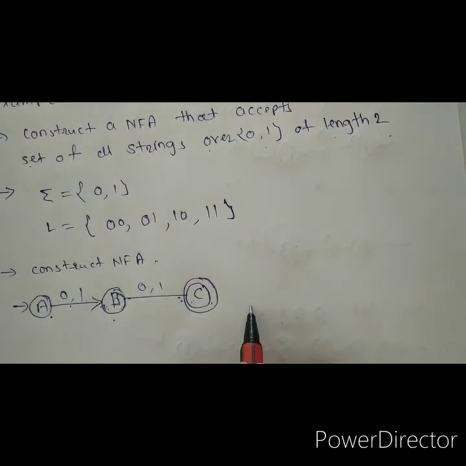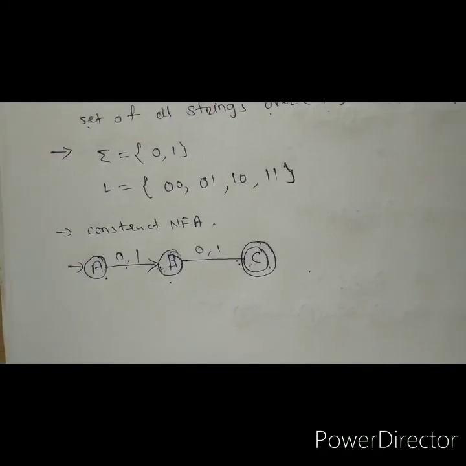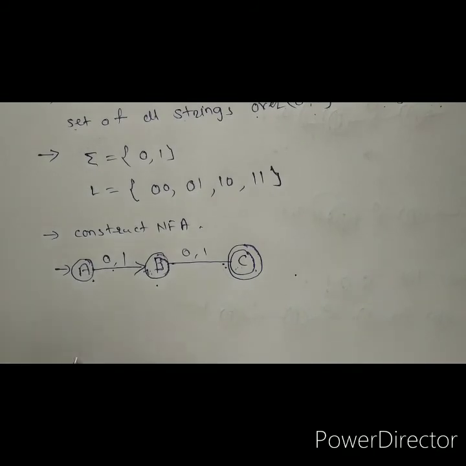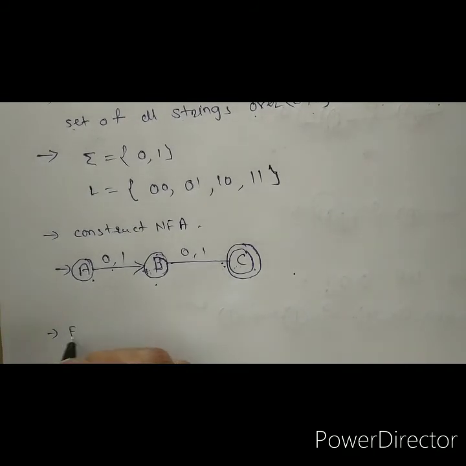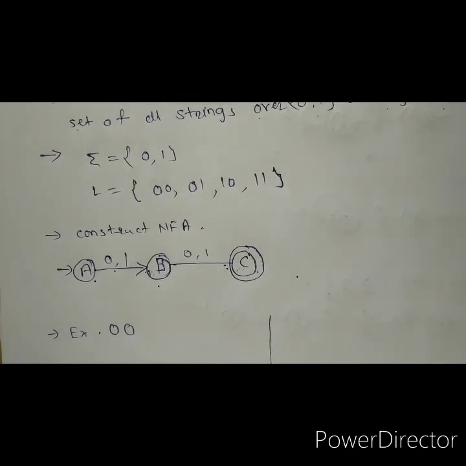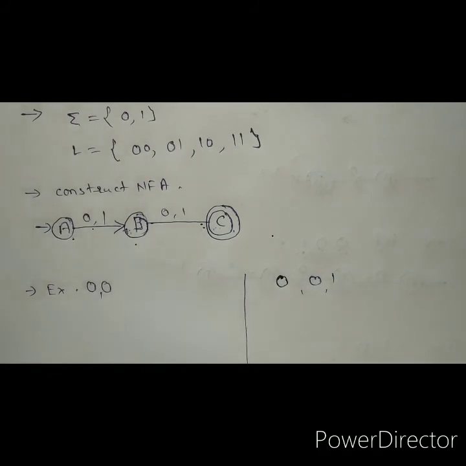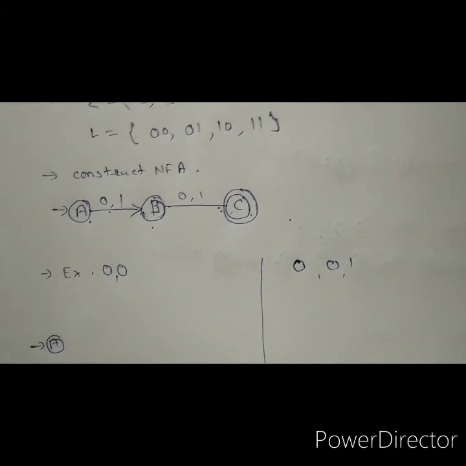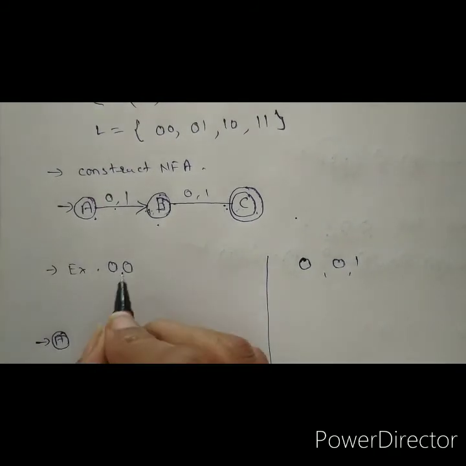Okay, so let's check whether this NFA is correct, whether it's working or not. An example is 00 or 001. Let's check this one. Our starting state always starts with A. Check our string 0 and 0.